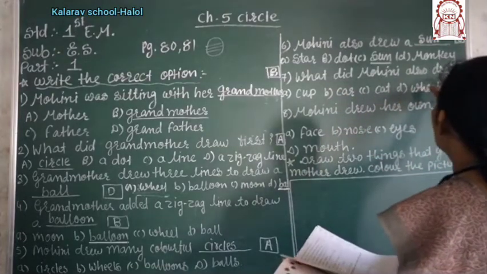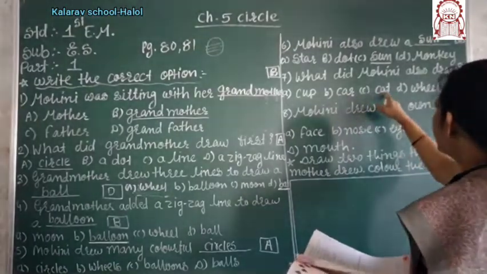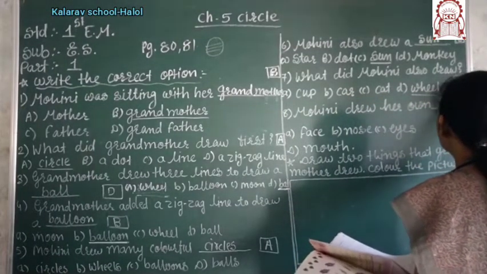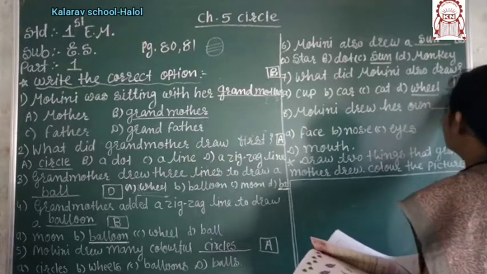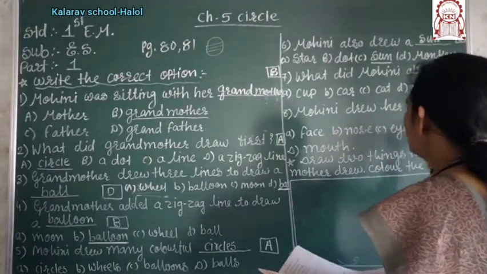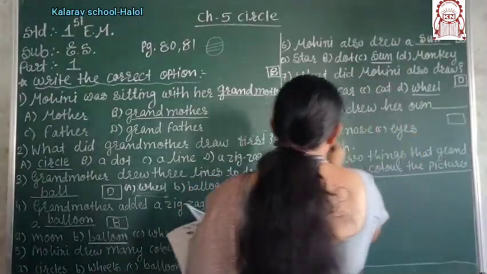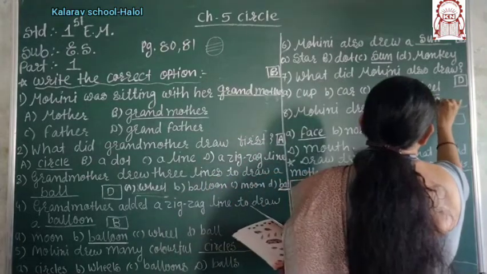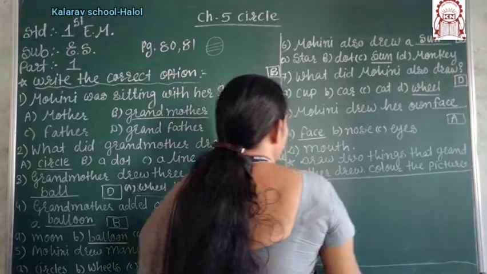What did Mohini also draw? Mohini also drew a cup, a car, cat, or wheel. Then Mohini has to draw the wheels. Here I have to underline the wheel and write in the box also it is D. Mohini drew her own. What did Mohini draw? Face, nose, eyes. Then Mohini has to draw the face. Here I have to write face, and it is the A option, right?